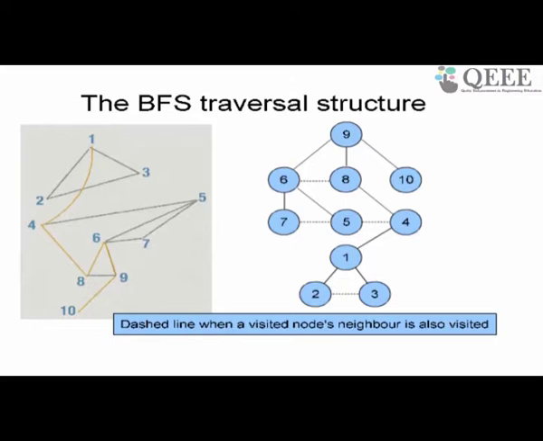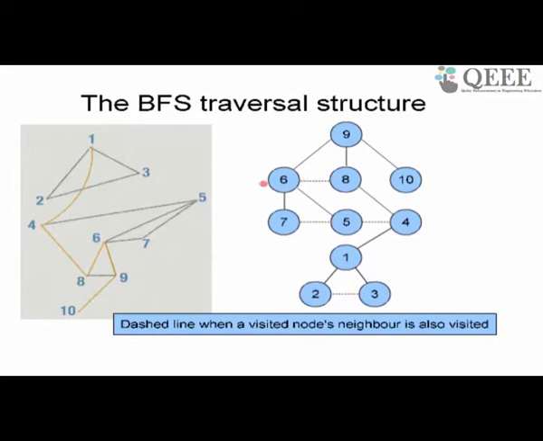When I am drawing an edge between a visited and an unvisited node, I put a solid edge. You can easily see for yourself that the graph with just the solid edges forms a tree, which is called the BFS tree of the graph. When you add these dotted edges, you get cycles: a graph which is more than a tree, a tree plus additional edges.